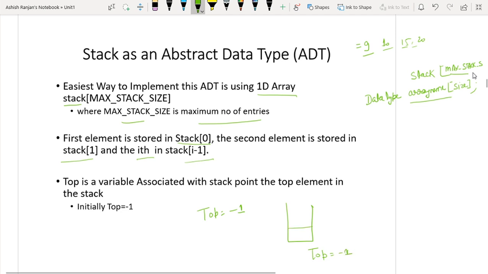When you insert your first element, top will be increased by 1, top will become 0, and this 0 is indicating the index of the array, and you have to store the element 5 here. Similarly, top will be 1, you have to store the second element, and so on and so forth. Okay. So the key point here is that at the initial state of the stack, when you have newly created your stack, the value of top should be -1.